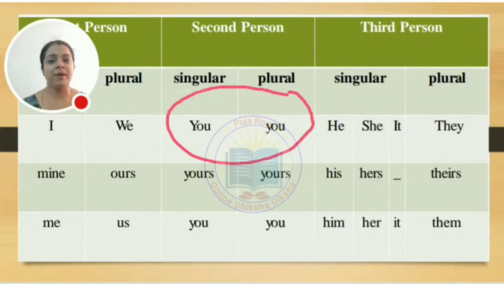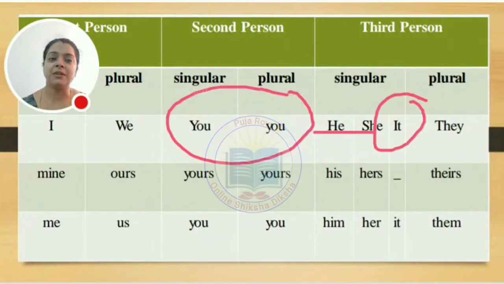How? Because if I'm talking to one student, then also I call it you, and if I'm talking to more than one, then also I'm telling you only. I'm using you only. So here we find singular and plural, both the cases, the word you is only to be used. When we go for third person may be a boy, then we use he. Third person may be a girl, so we use she. And third person may be any non-living thing. Third person may be a place. Third person may be an animal, bird, or anything. So in that situation, we will use it.